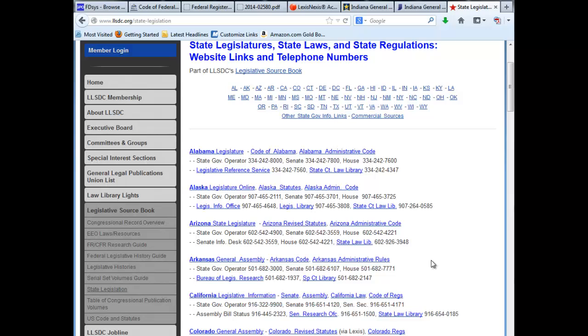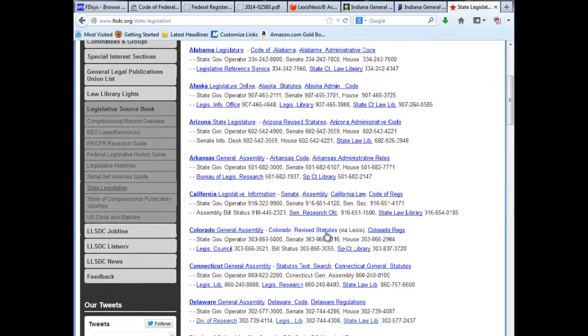This source goes state by state and tells you how to get to the legislature's page, how to find the statutes of that state, and how to find the regulations of that state, all from one particular website. It can be very helpful.